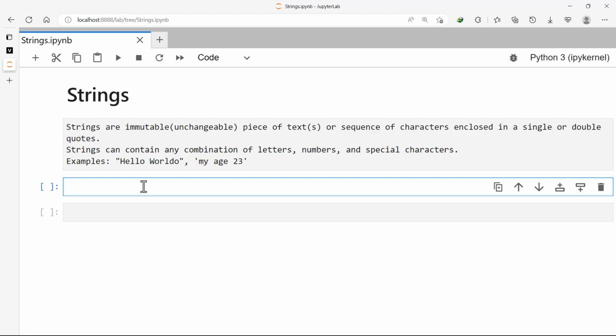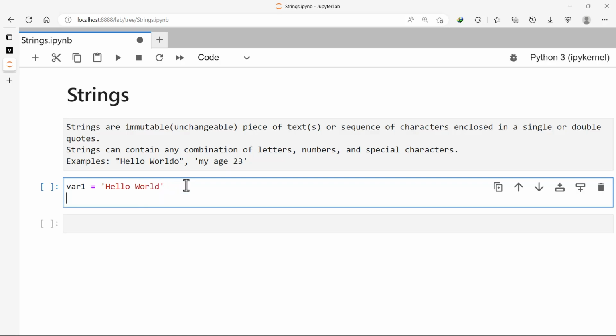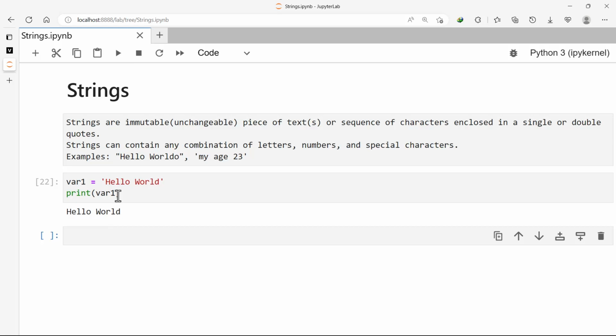So we can say var1, any variable, then we assign, let's say, hello world. It can be single or double quotes. So if you print var1 here, we have hello world. So this is how we declare a string data type.